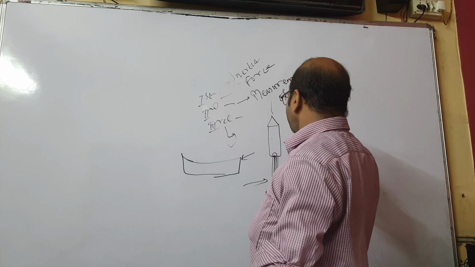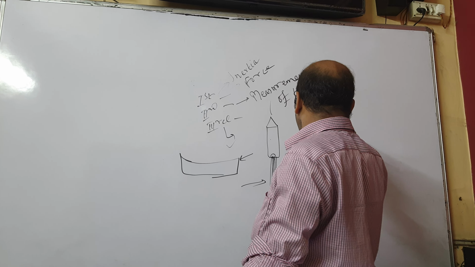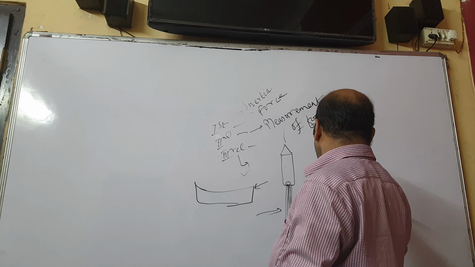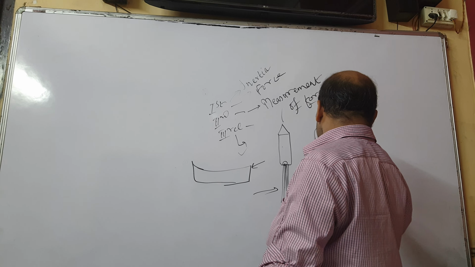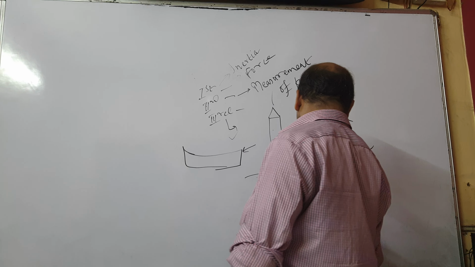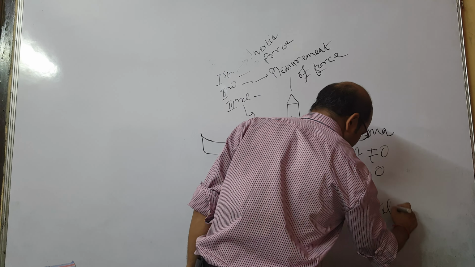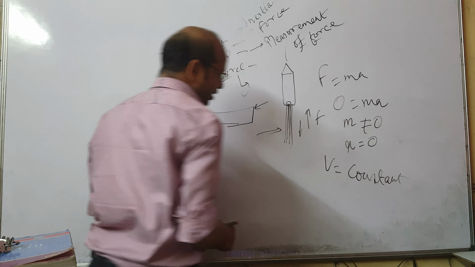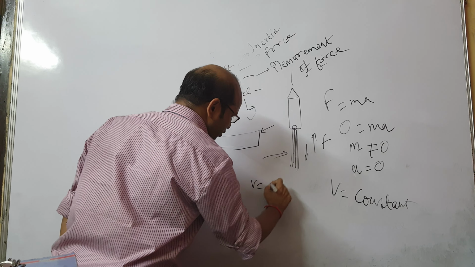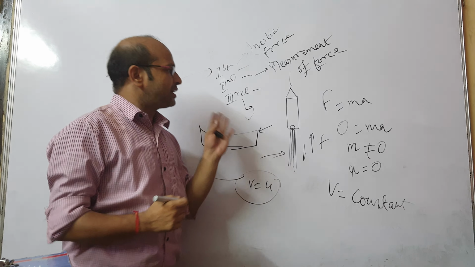Now, how can we get Newton's first law of motion from second law? We can write F equals ma. If F is 0, then ma will also become 0. Since mass can never be equal to 0, therefore acceleration equals 0. Now 0 acceleration means velocity is constant. It means v equals u, which tells Newton's first law of motion. So these are Newton's first, second and third law of motion.